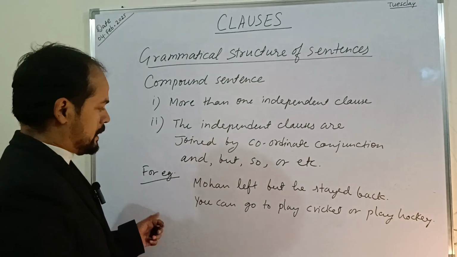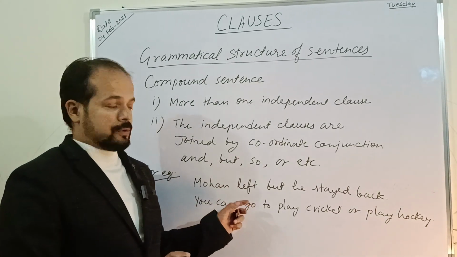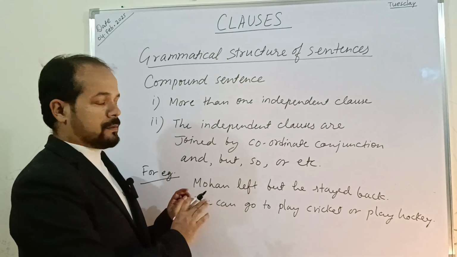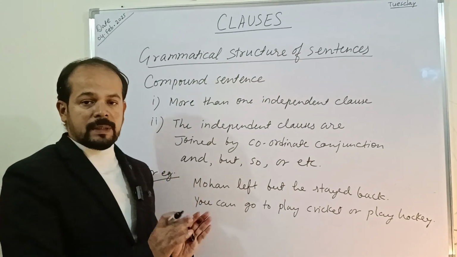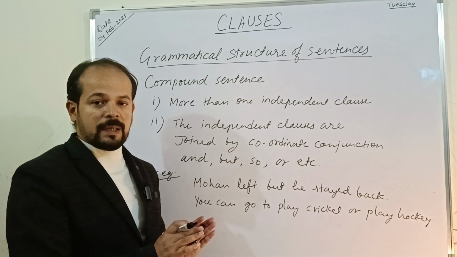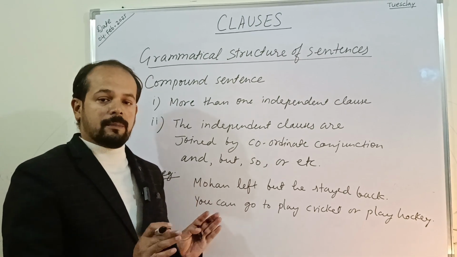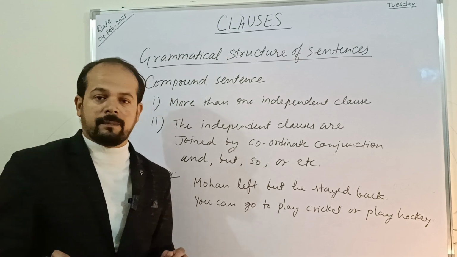Okay, so these are the examples wherein we are using coordinating conjunctions to join the independent clauses, right? So compound sentences, as I said, consist of independent clauses, and each clause will be of equal rank, of equal status.